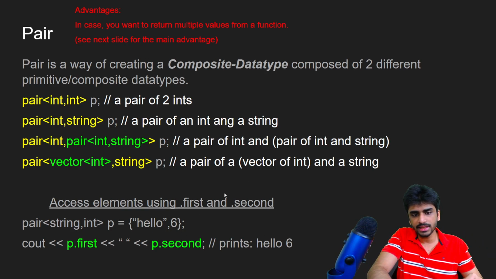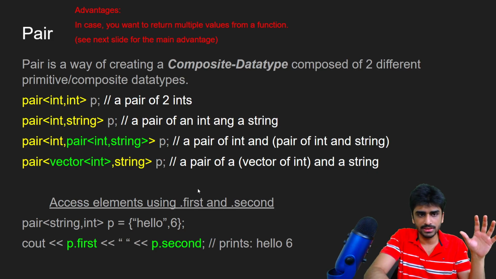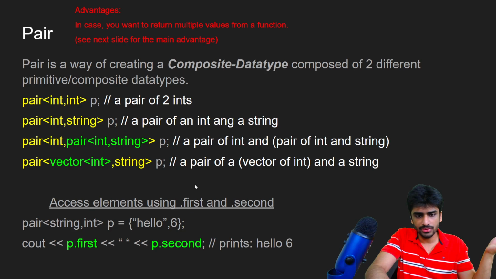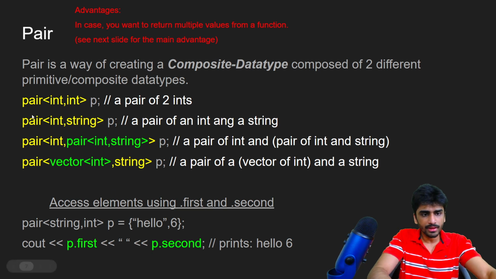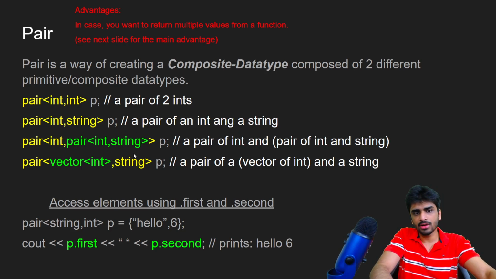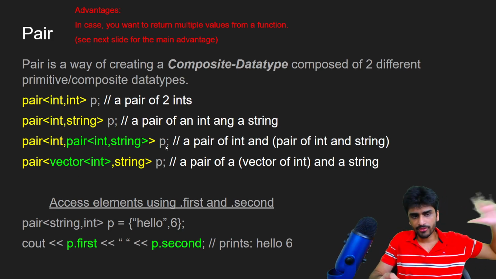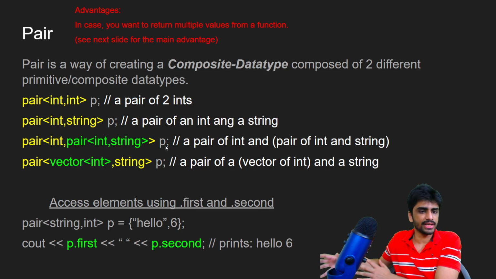And if you want to access the individual components of this composite data type, you can use dot first and dot second. Like if p equals hello comma 6, we can get the first element by writing p dot first, and if we write p dot second, we can get the second element. The 2 data types here don't have to be primitive, they can even be composite. You can see here that I have a pair of integer comma string. This pair is a composite data type, and the second one is a composite data type in itself.